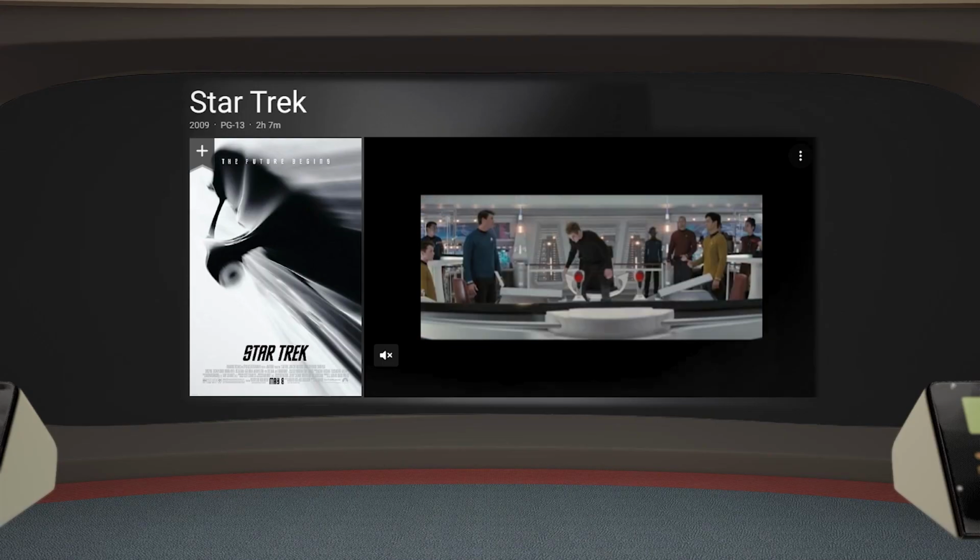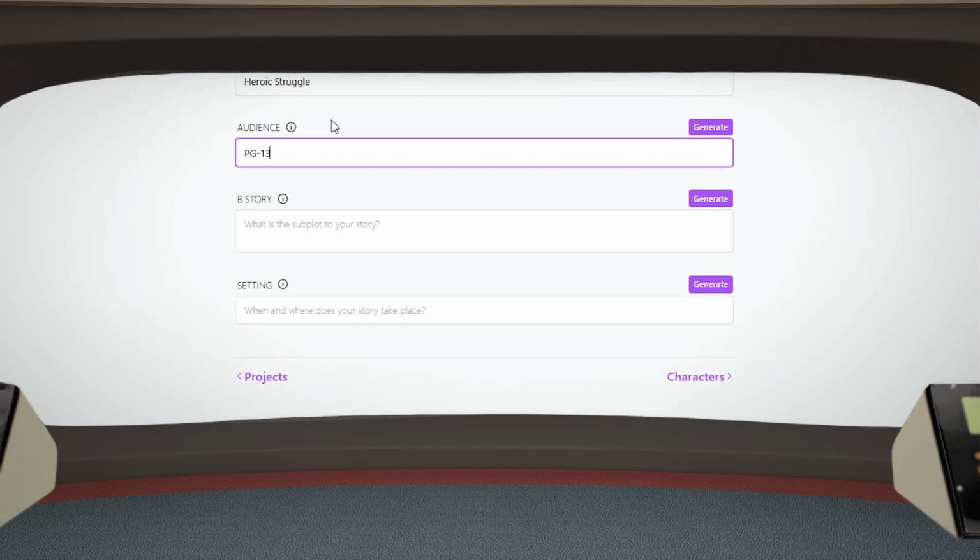Computer, what was the rating of Star Trek 2009? Star Trek 2009 was rated PG-13. Let's make it the same rating. It's the same demographic. Confirmed. Please enter a B story.